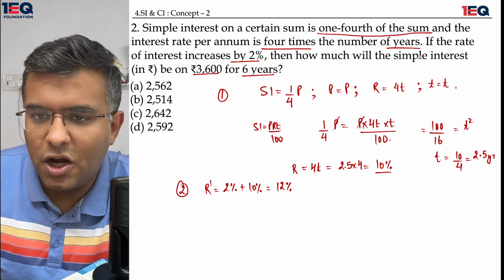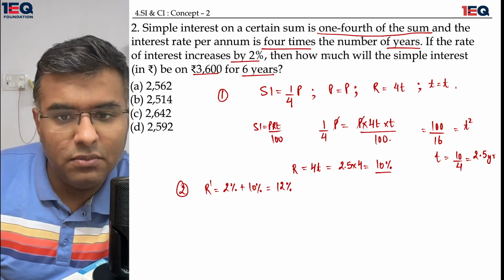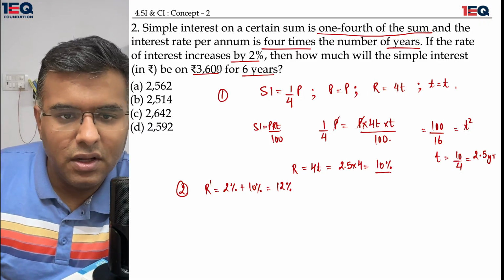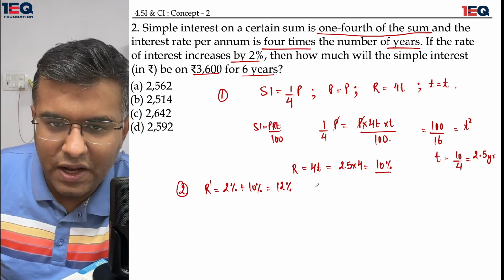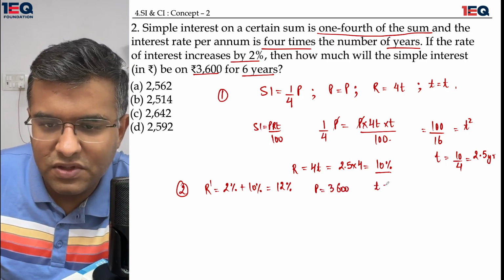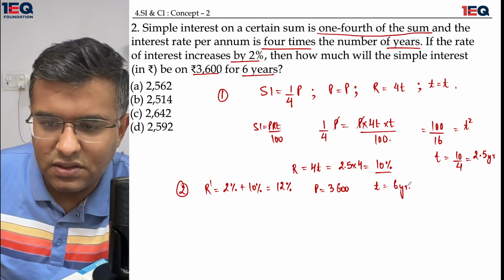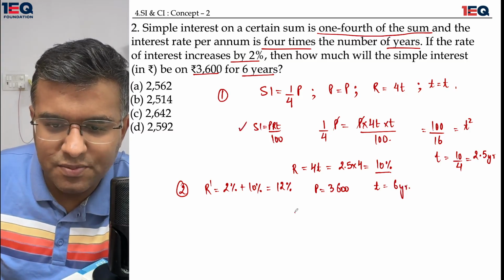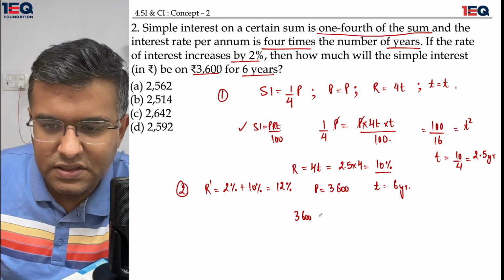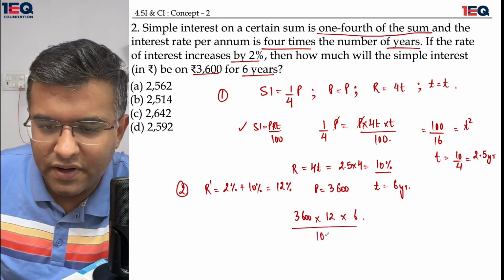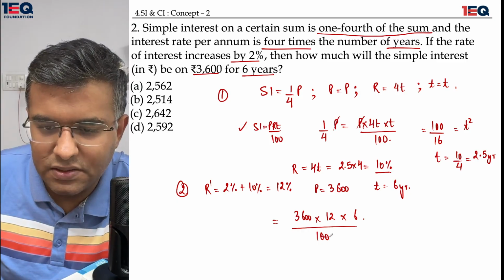Then how much will be the simple interest on 3600 for 6 years? I have the principal as 3600 rupees. The time which I have is 6 years. I won't rewrite the formula, but I'll be using the same simple interest formula. The formula says P, which is 3600, the rate of interest being 12%, and the time being 6 years. I would divide it by 100. This would be my answer.